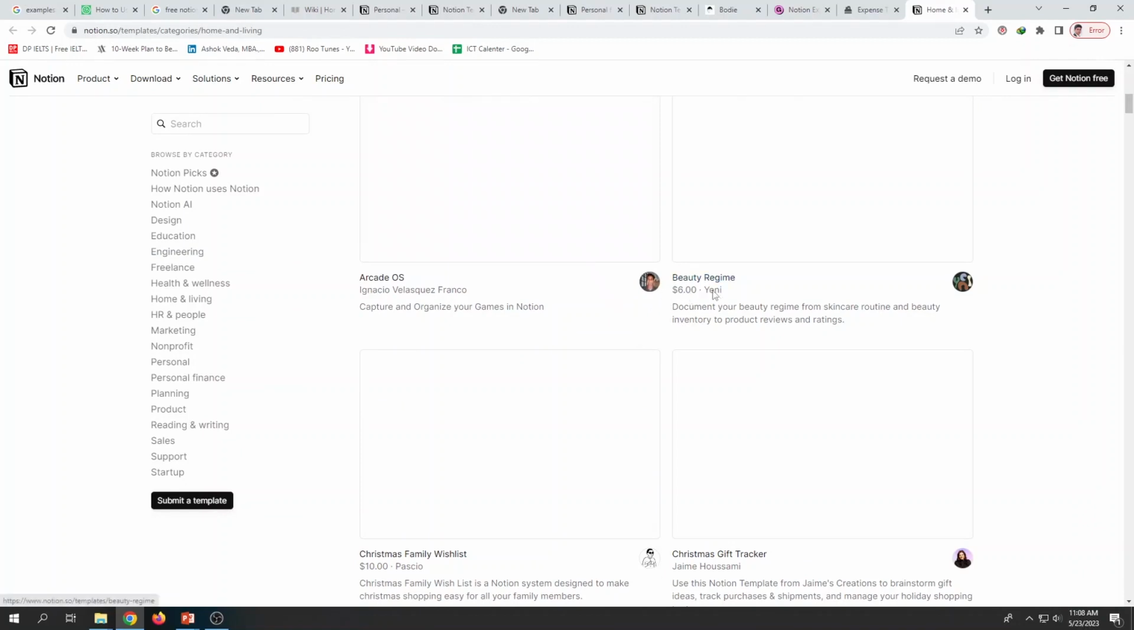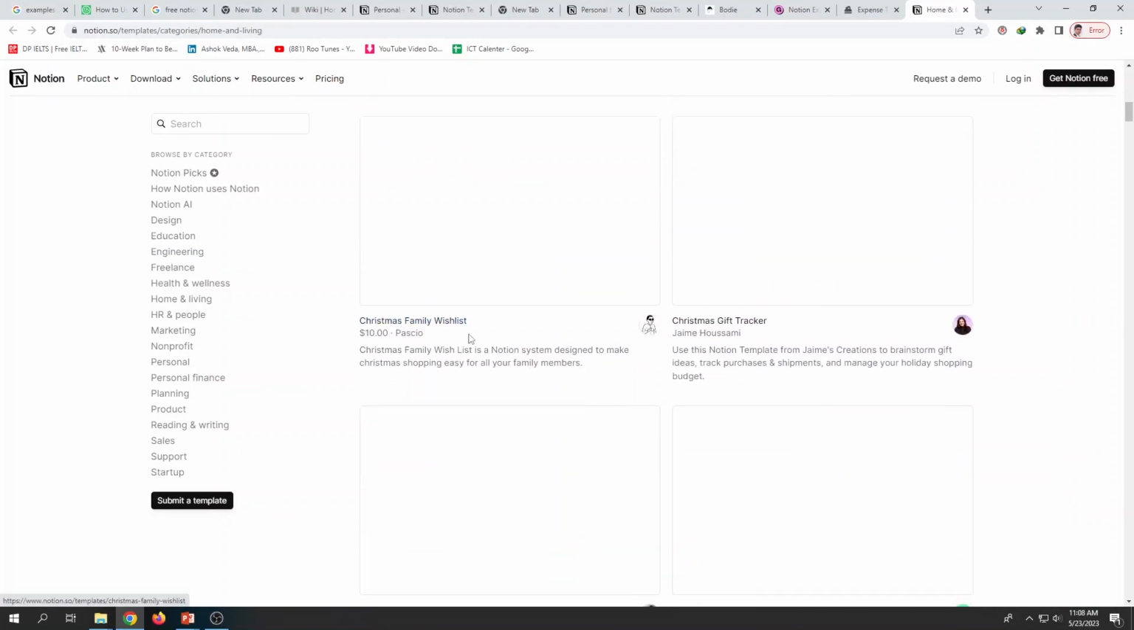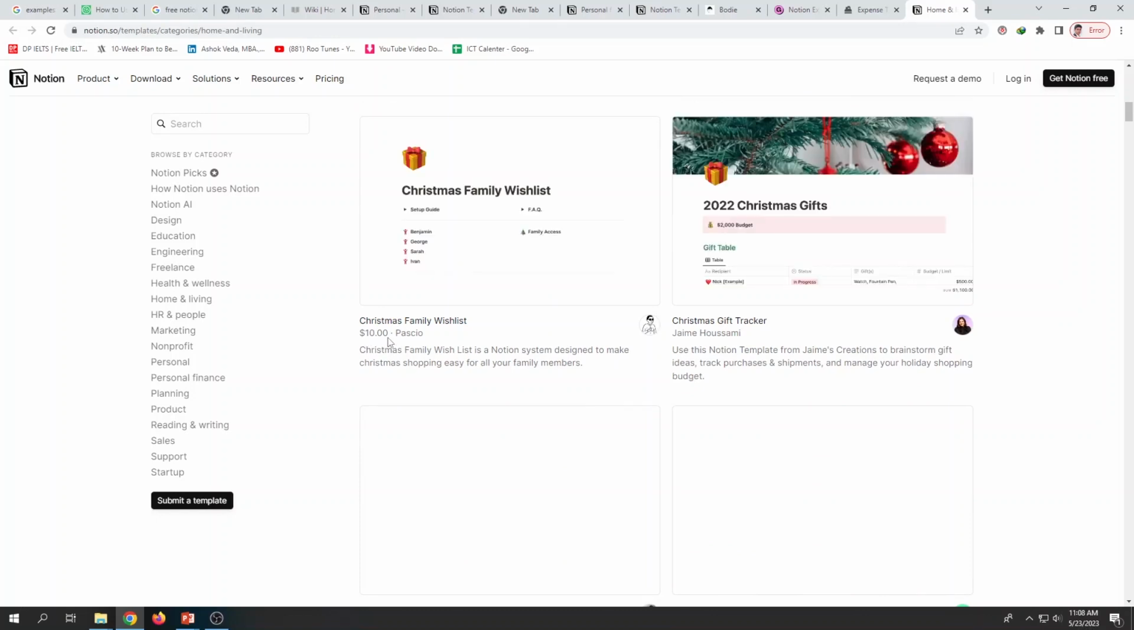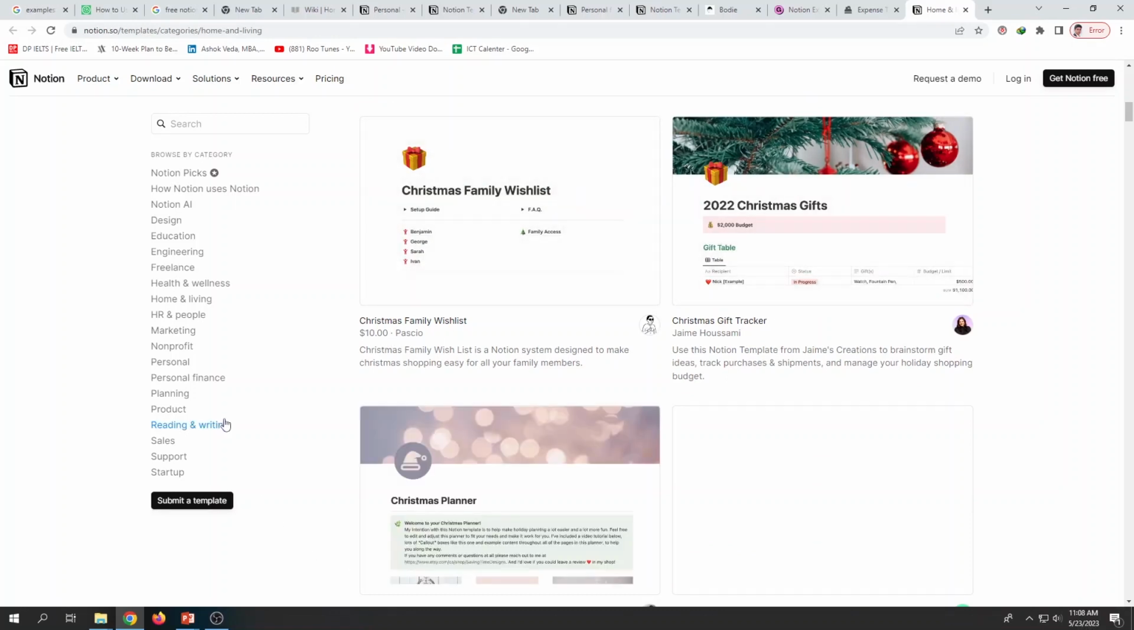So, this person has prepared one beauty regime and is selling that for $6, and some other Christmas family wish list. Then this may have such family or whatever, event planning or just how to give gifts, likewise. Those available templates were categorized by Notion itself and made available. If you wish, you can download them, or else you can create your own, but for that you have to have thorough knowledge of Notion.